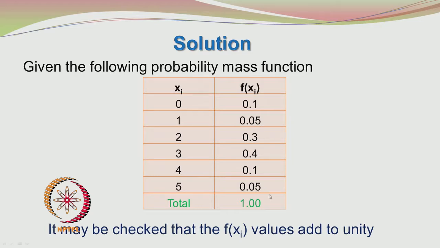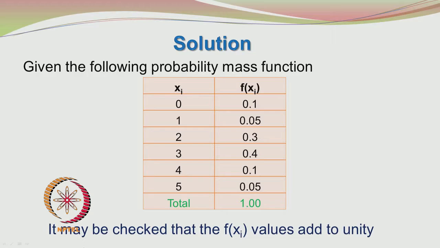The numbers are not too difficult, so I can even add it up manually. 0.1 plus 0.05 is 0.15, 0.15 plus 0.3 is 0.45, 0.45 plus 0.4 is 0.85, 0.85 plus 0.1 is 0.95, and 0.95 plus 0.05 adds up to 1. Good. So, there is nothing wrong in the given probability distribution. So, the problem is correct.